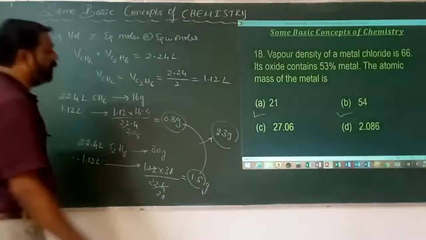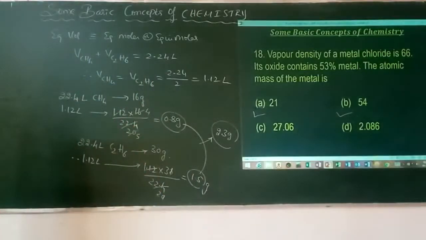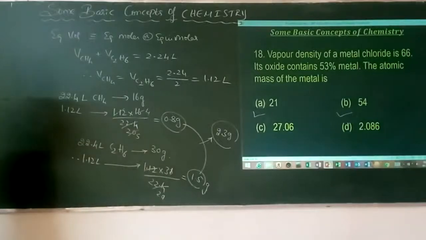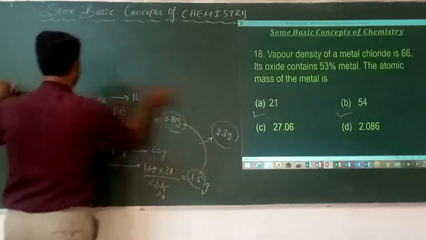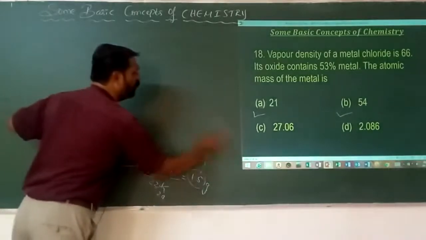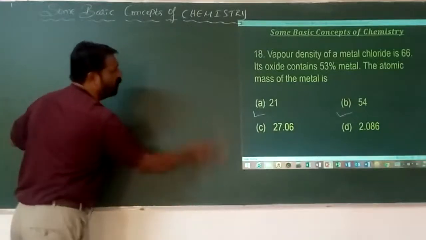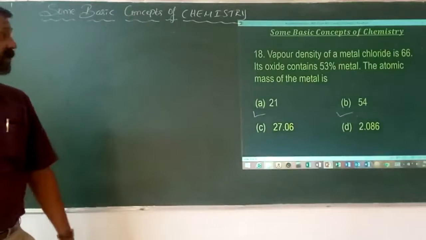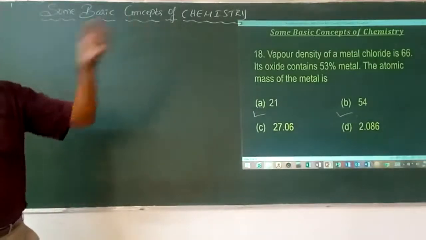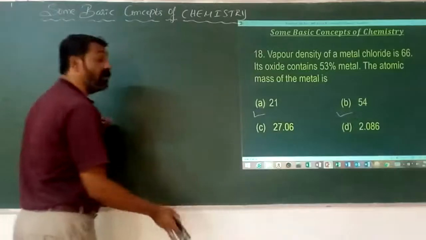Vapor density of the metal chloride is found to be 66. Its oxide contains 53% of the metal. Therefore, what is the atomic mass of that particular metal? Here we are having two conversions: one is the oxide method as well as the chloride method. Because vapor density of the metal chloride is given, but the oxide of the metal contains 53% is given. Therefore, what is the atomic mass of that particular metal?